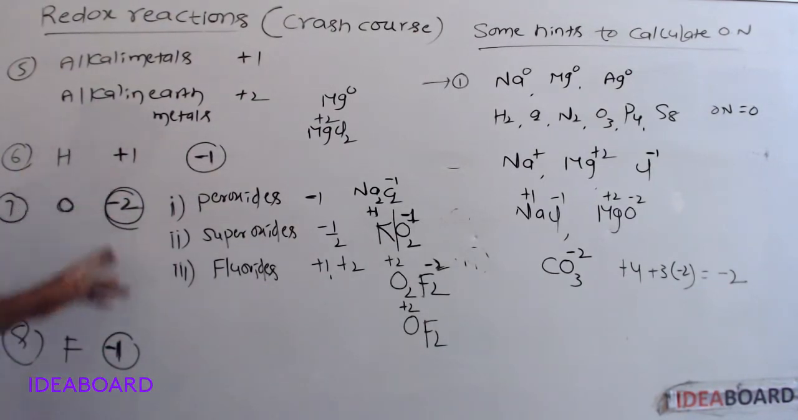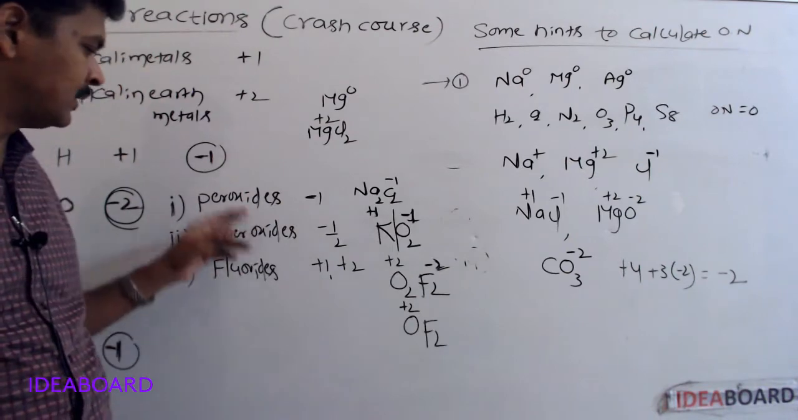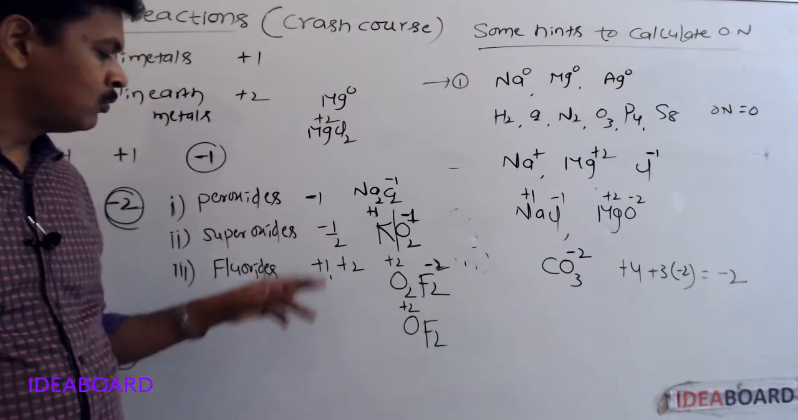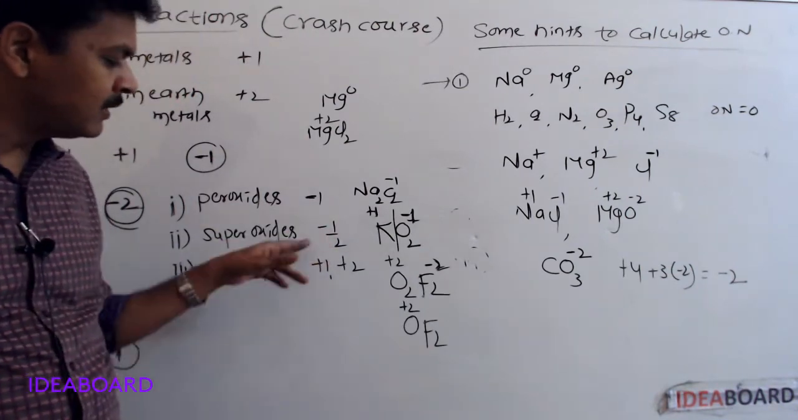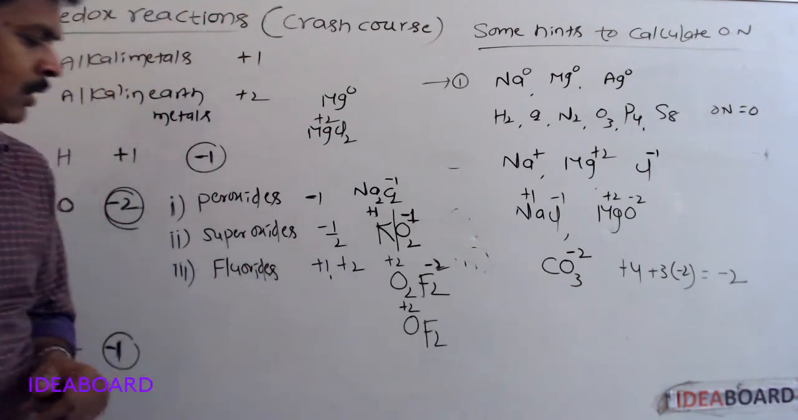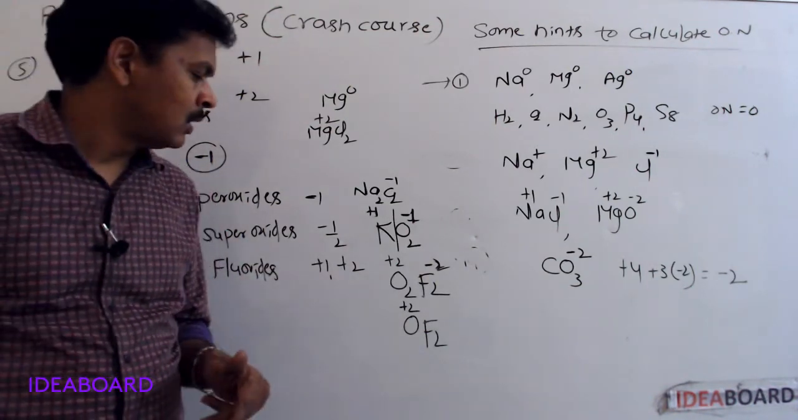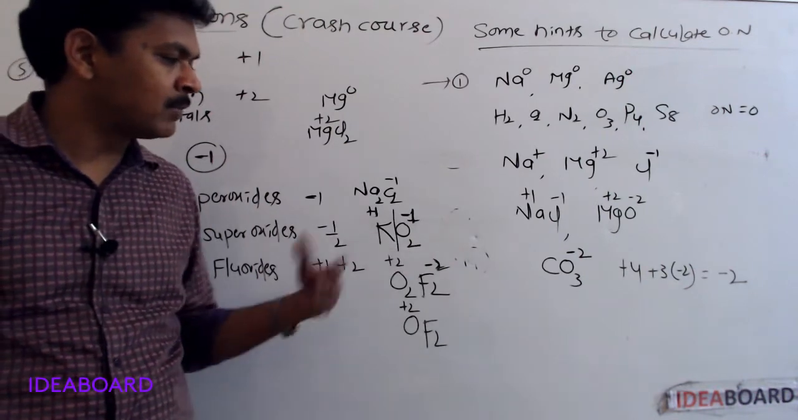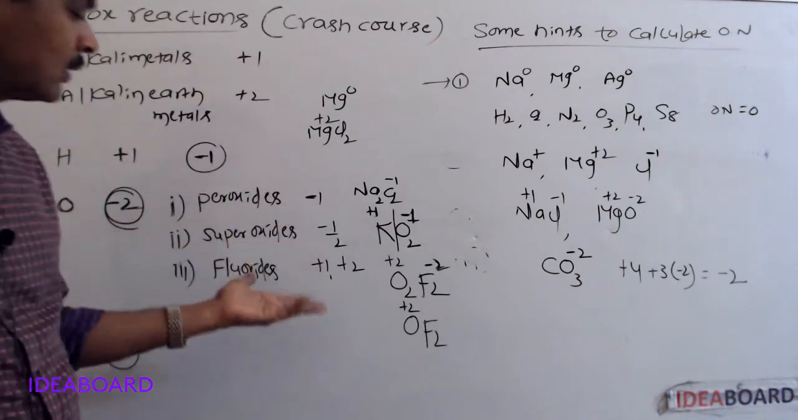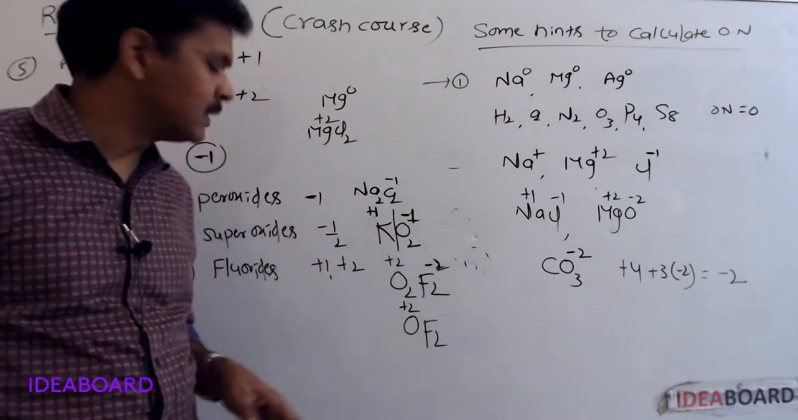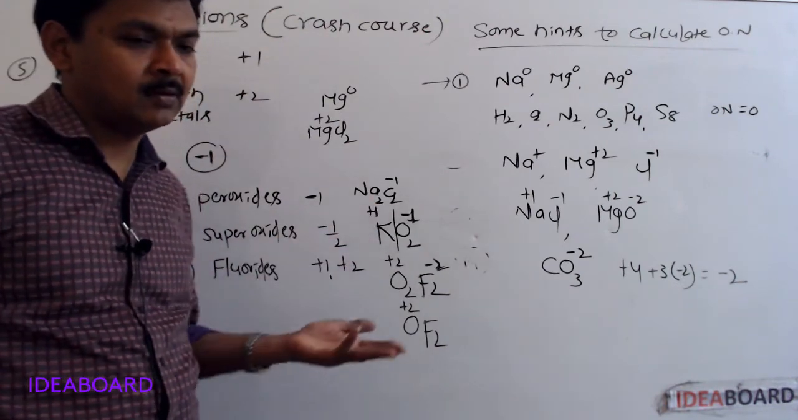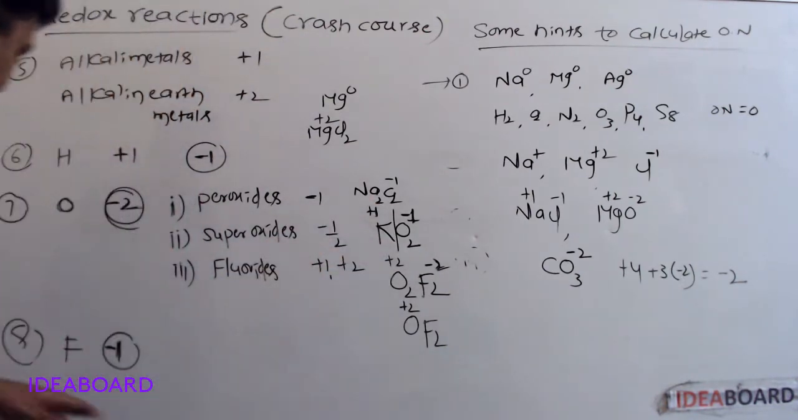Generally the oxidation number of oxygen is -2, but in peroxides it is -1, in superoxides -1/2, and in fluorides +1 or +2. So only with fluorine does oxygen exhibit positive oxidation states. In the periodic table, with how many elements does oxygen exhibit a positive oxidation number? Only with one element, fluorine. Because compared to oxygen, fluorine is more electronegative. That's why when it combines with fluorine, oxygen loses electrons, and it exhibits a positive oxidation number.